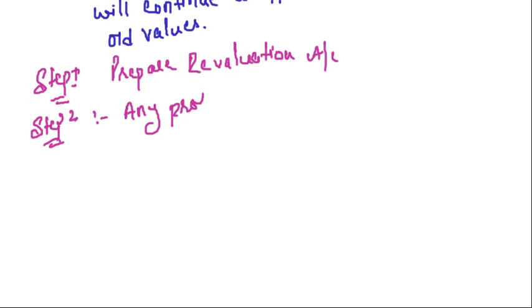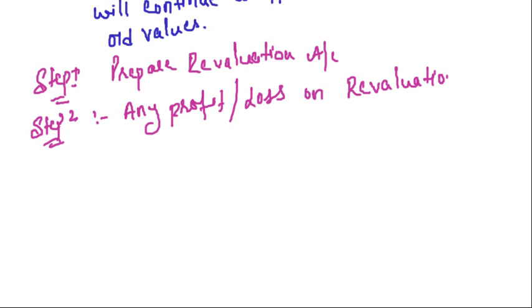Step 2, any profit or loss on revaluation, distribute among whom? Just as I told you, any profit or loss on the revaluation of assets and liabilities belongs to old partners in old ratio.